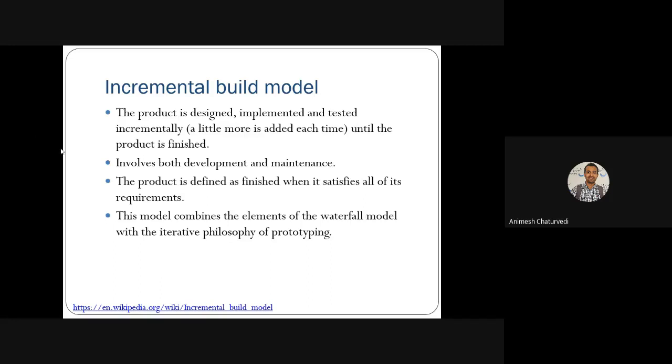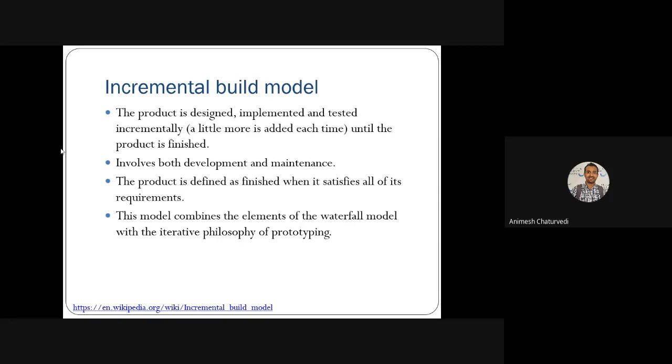Then the incremental build model was another SDLC model. You can say it does the product design and implementation, testing and incremental analysis. Then you do a little more addition each time until the product is finished.